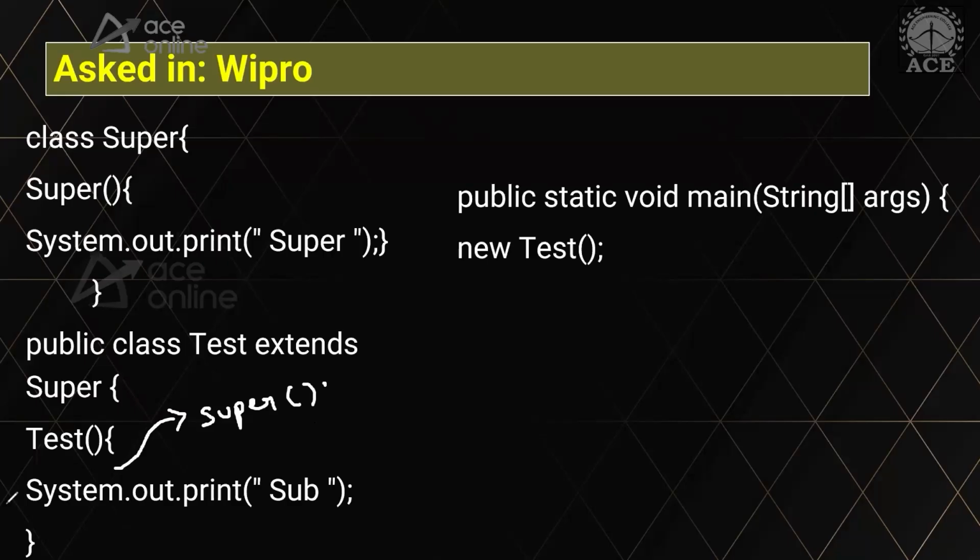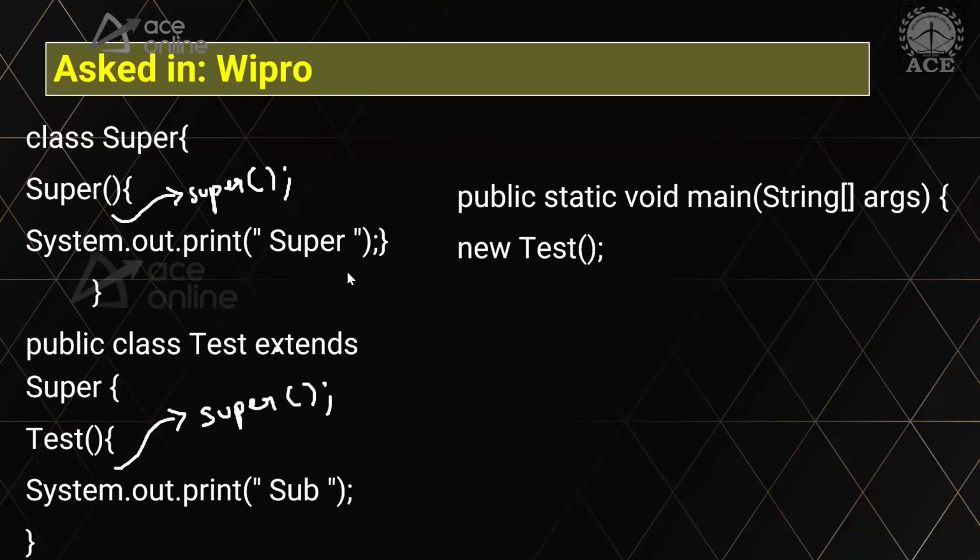So in every constructor, the first line is super, even for this, even here, it will call super. But here it will be calling the Object class basically, because here Object is the superclass. So here super is getting added for the Object class. Here super is getting added implicitly.